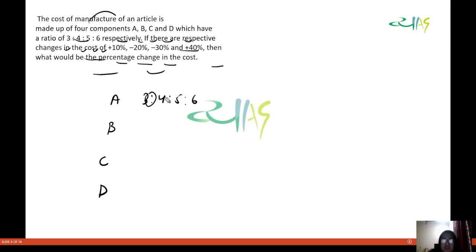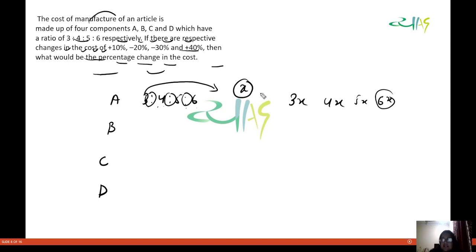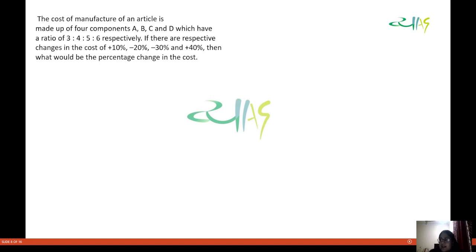So whenever a ratio is given, that means there is a factor x by which we can multiply these values, and it will give the original values. So that will be 3x, 4x, 5x, 6x. Now see what I do here: I take this x as 100.